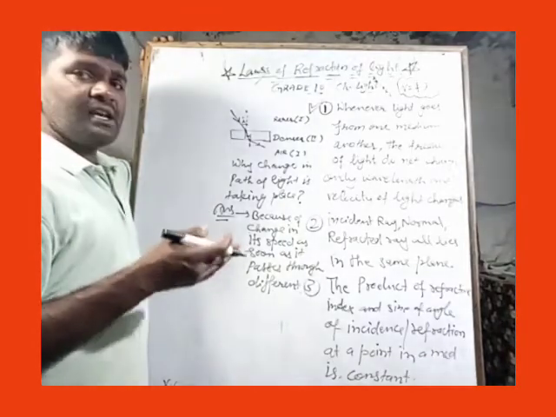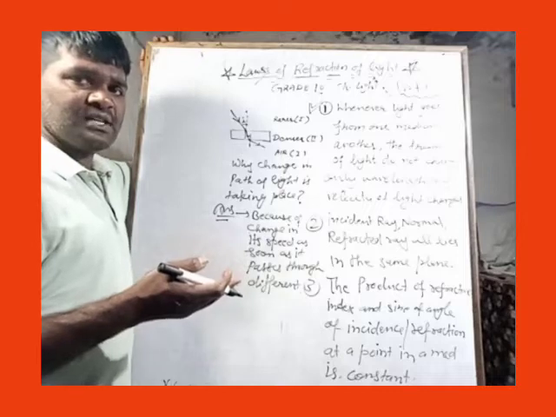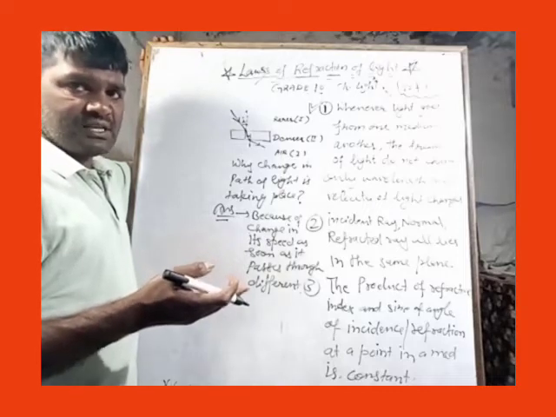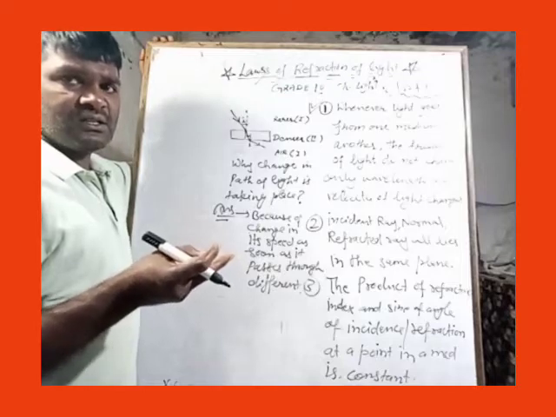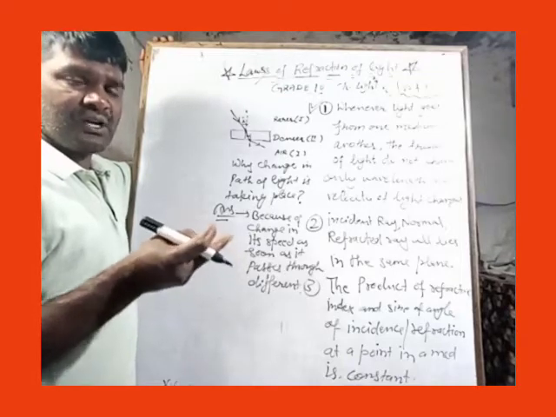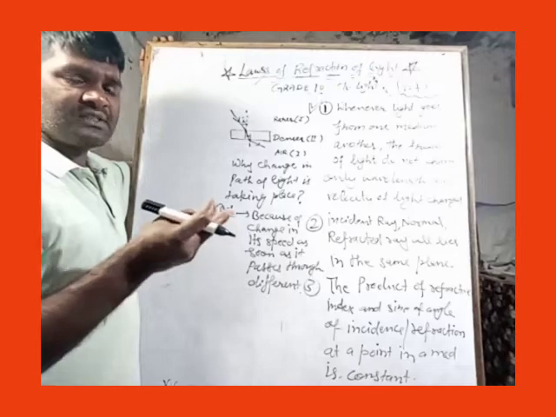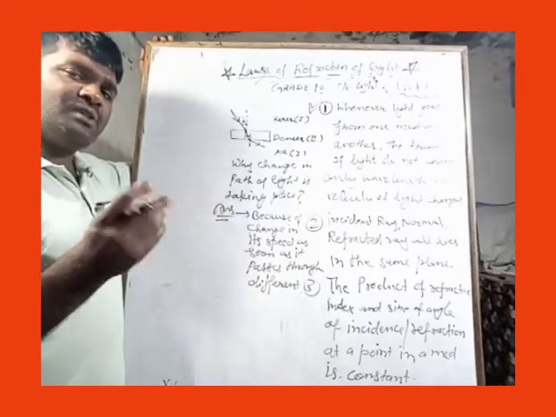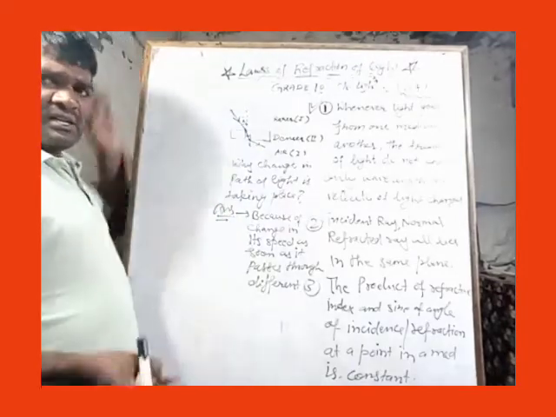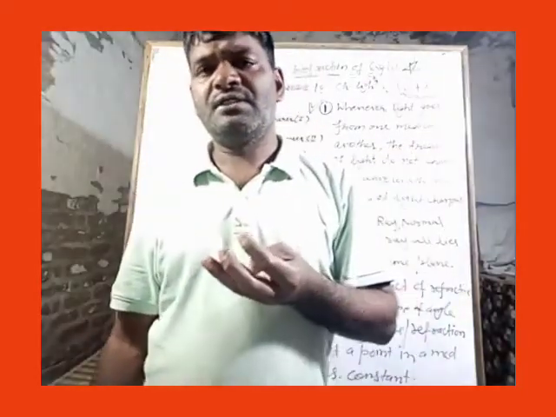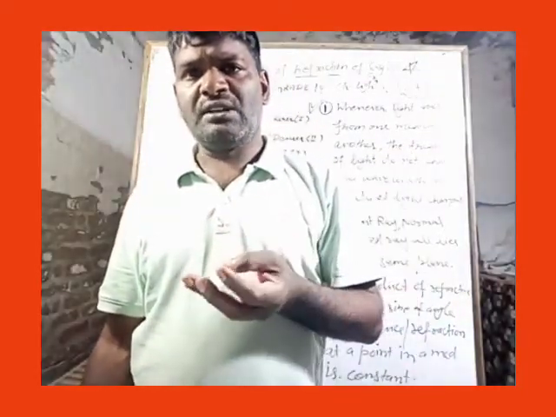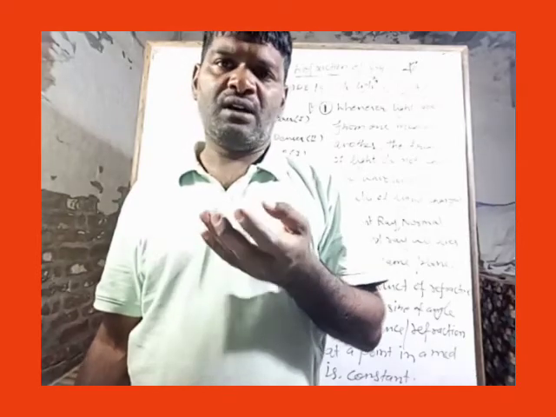But are there any more characteristics that may change? Yes, of course there are. What may be the different things that may change or may not change? Different characteristics are related with a ray of light. First one is its frequency, next its wavelength, then its speed, and one more thing, the phase of the light ray.